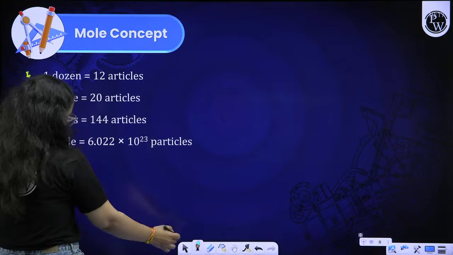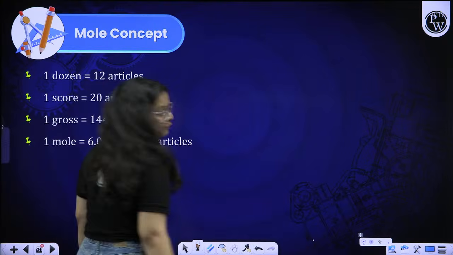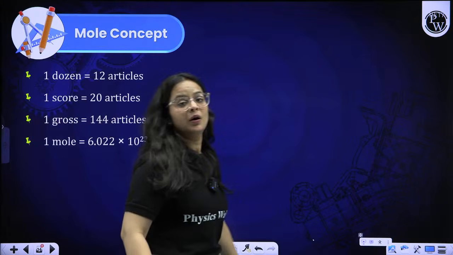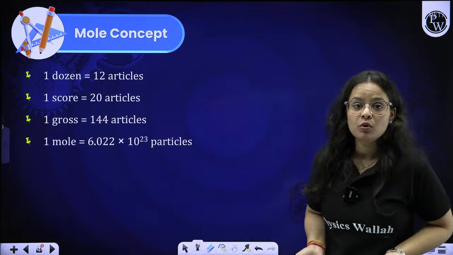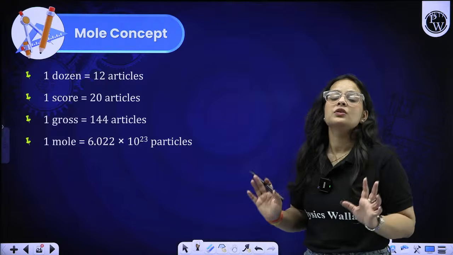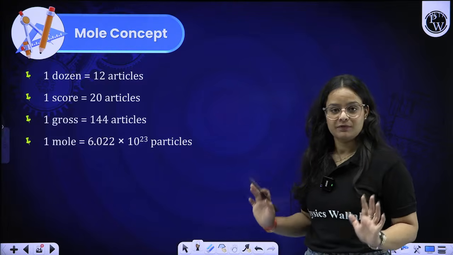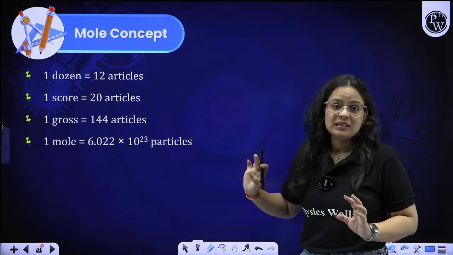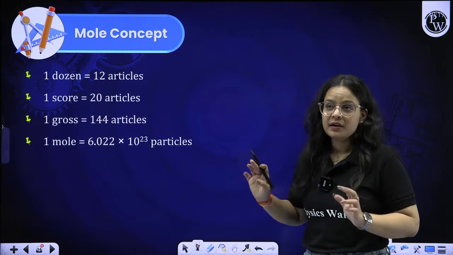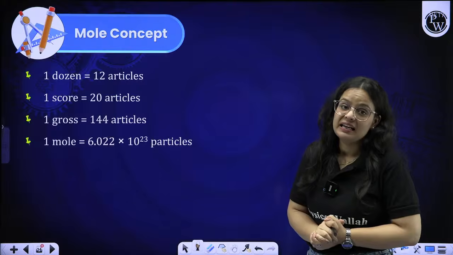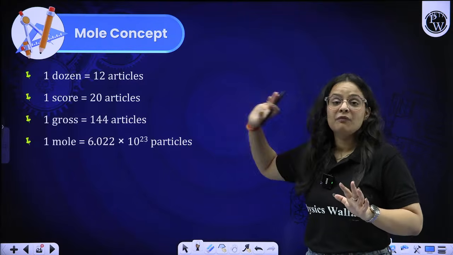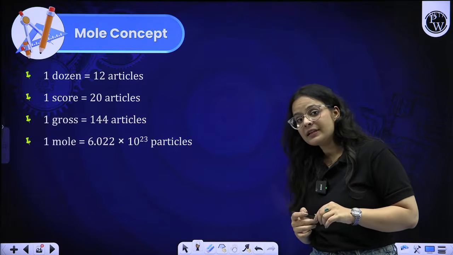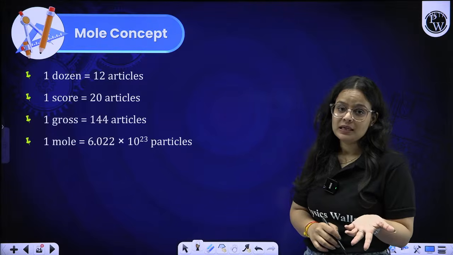Mole concept, beta. What is the use of mole? Why are we using mole? What is the main meaning of mole? First of all, mole is just to make our calculation more simplified, right? How can we say so? Take an example of different terms we use in daily life. If I take 1 dozen, what is the meaning of 1 dozen?